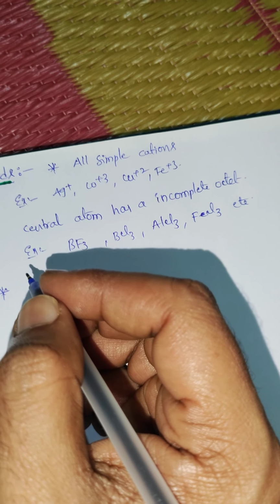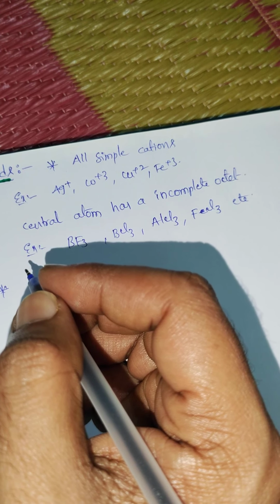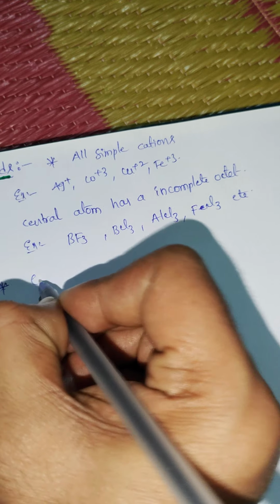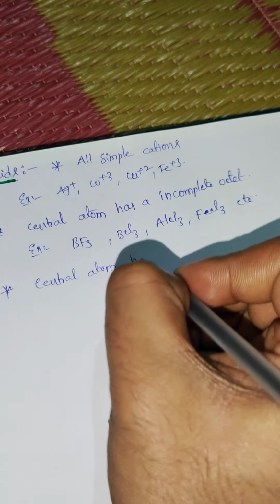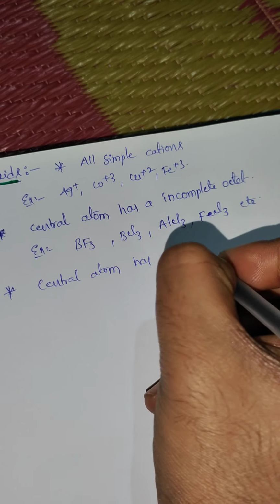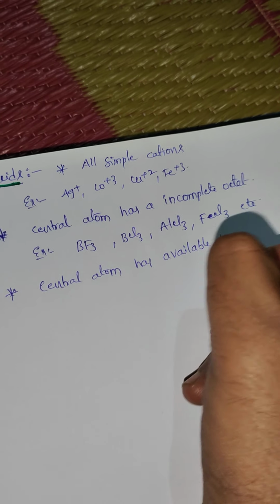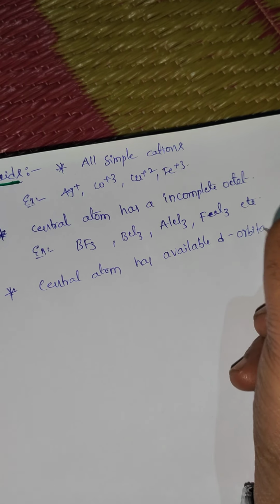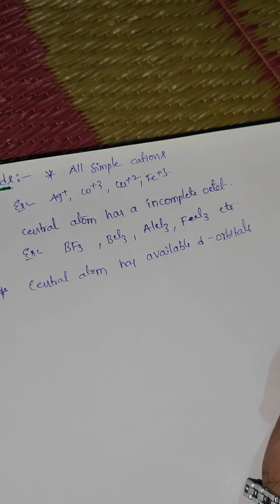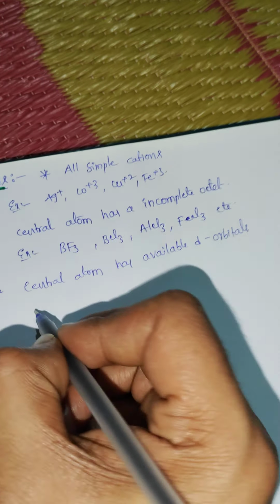Next, the central atom has available d orbitals.